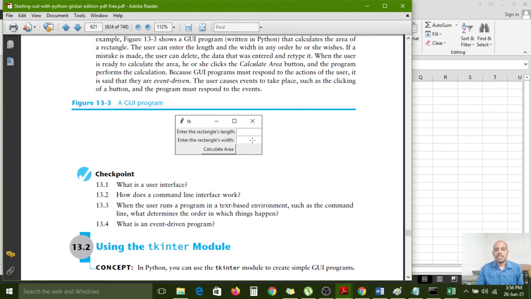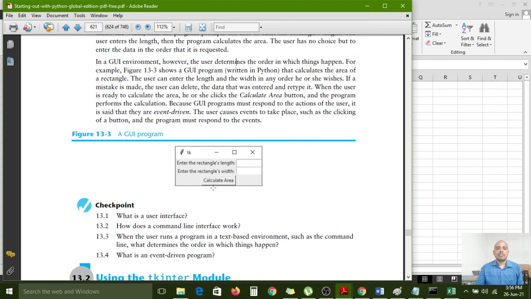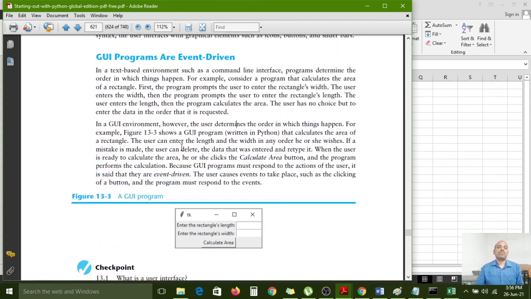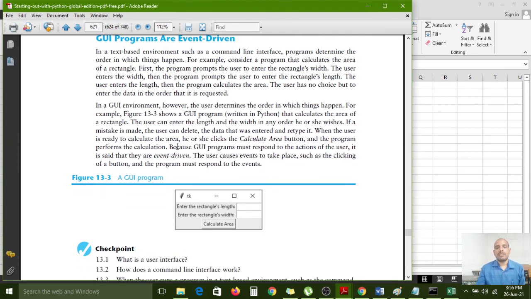Now I click the calculate area button. When you click it, these two are multiplied and generate a result. By clicking this button, immediately one event is generated. The event is driven by this button. So that's why GUI programs are called event driven programs.